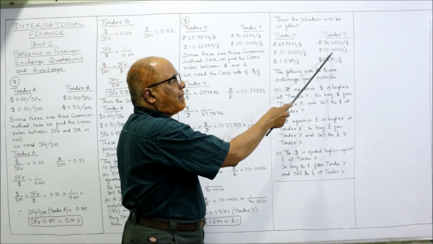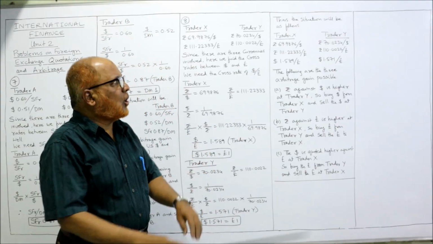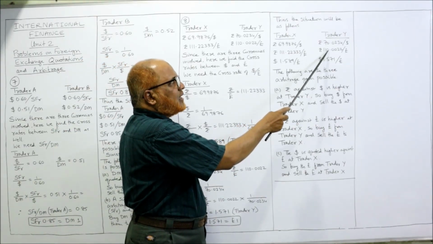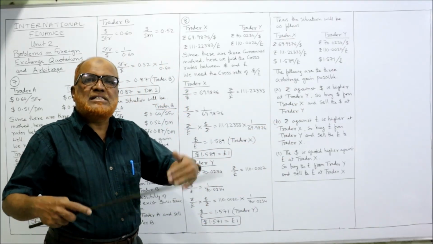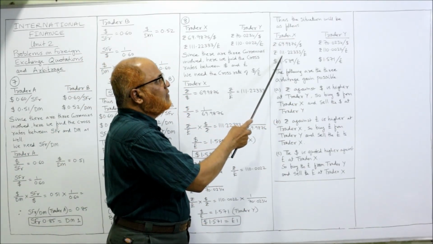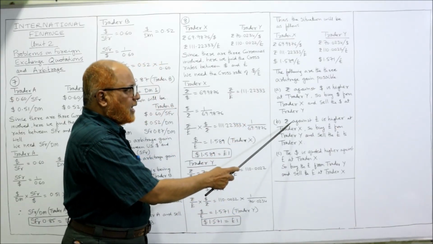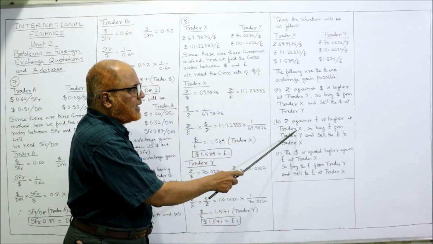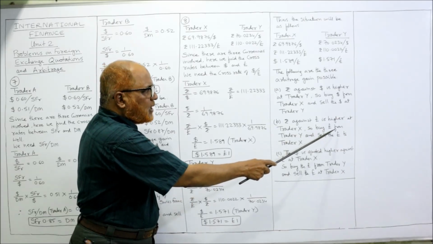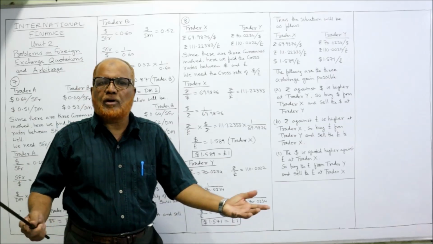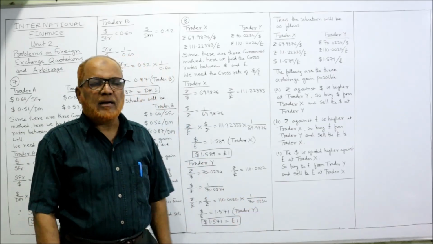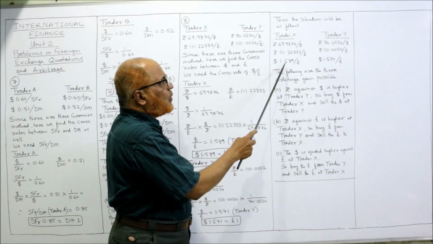From trader Y. So by paying rupees 110.0022, we are getting pound. And that pound we sell it at trader X and we'll get 111. So rupees against pound is higher at trader X. So buy the pound from trader Y and sell the pound to trader X. Arbitrage gain.